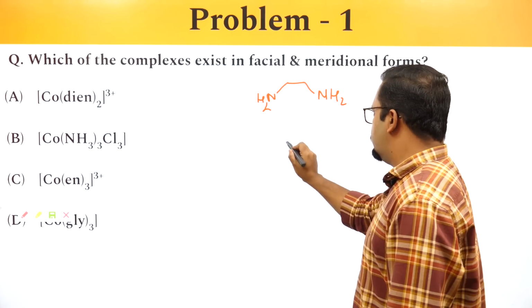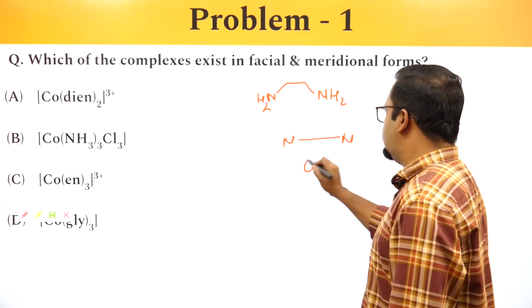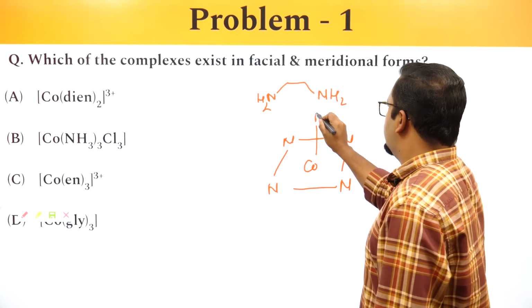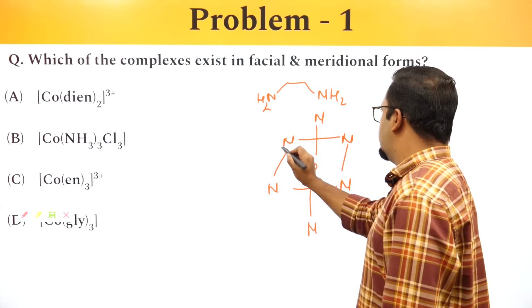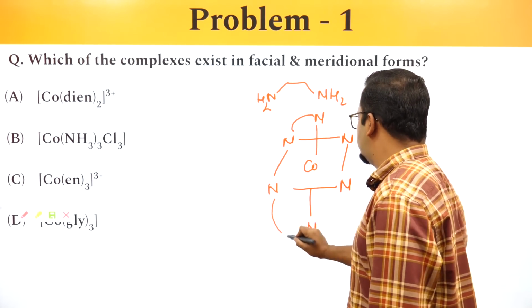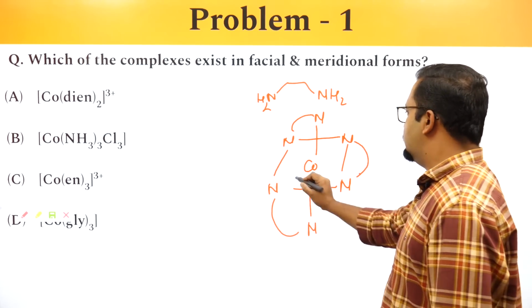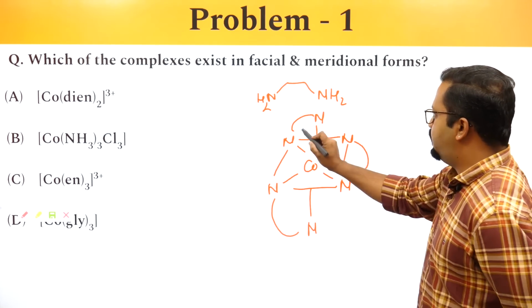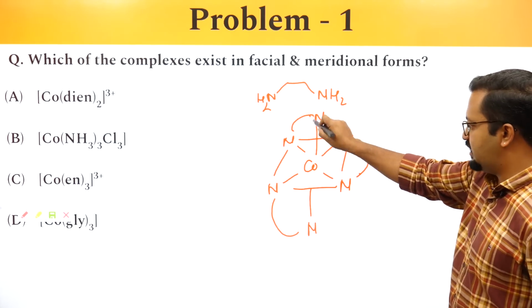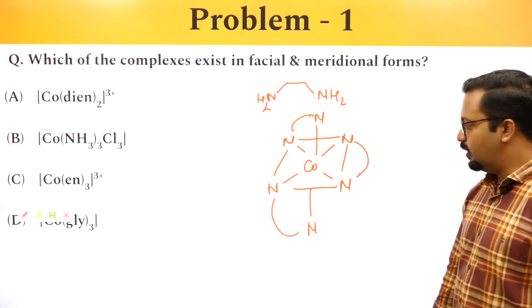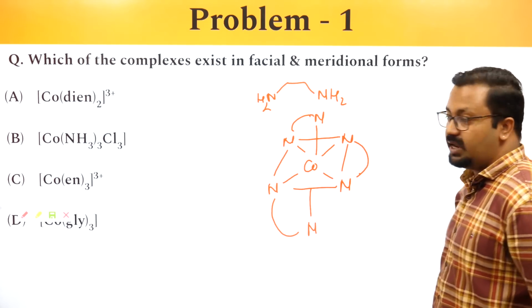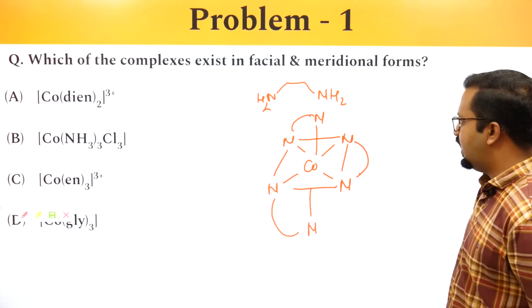So Co, N, N, N, N. I can draw this part represented by this semicircle or the circle. This part represents the alkyl part, CH2. So it will be present like this.